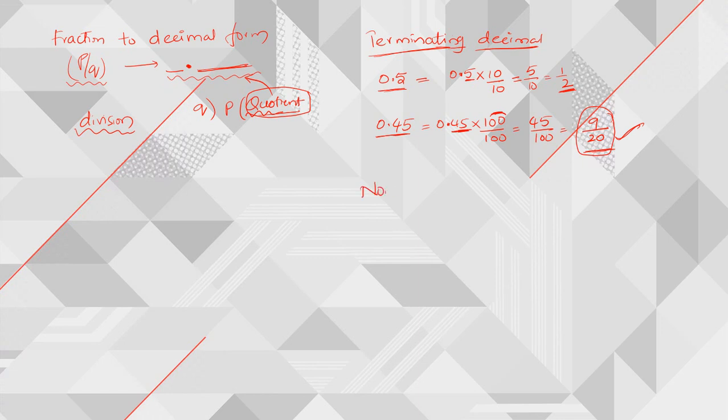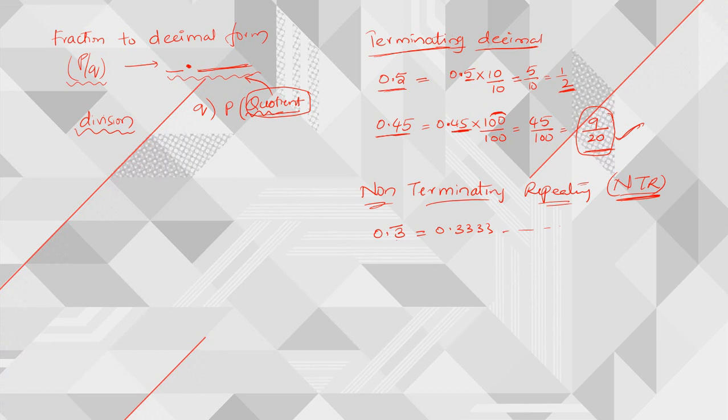The next one is the non-terminating repeating decimal. We simply call it NTR, so we can remember it as NTR. Whenever you have a non-terminating repeating decimal, for suppose if I have 0.3 bar, we can write it as 0.333333 and so on. Here this particular 3 is being repeated, right?